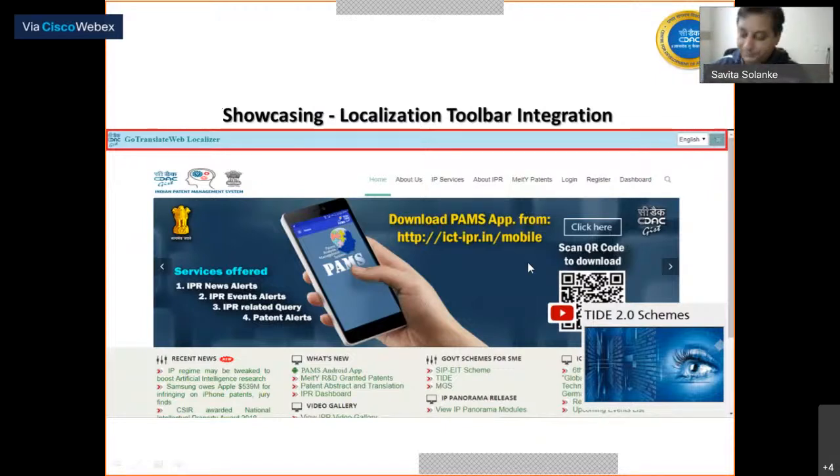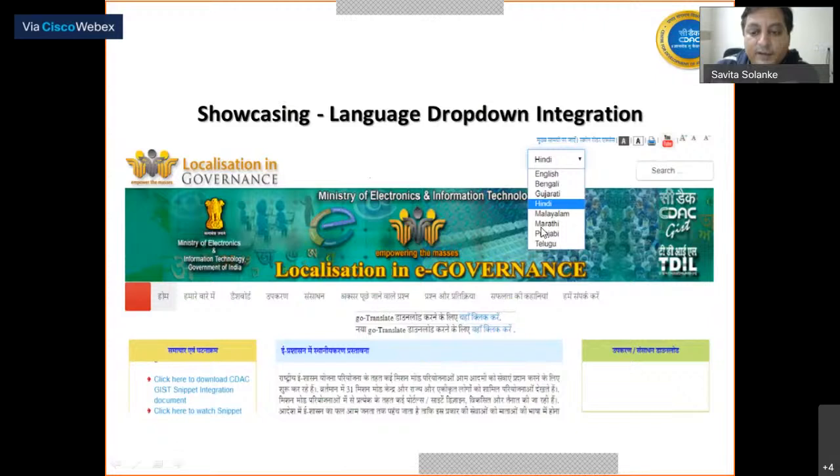You can see the languages coming, and the different languages which are enabled for this particular portal are being shown. The end user will be able to click, like in this screenshot, the end user has selected Hindi, and the same will be applied to the web page.